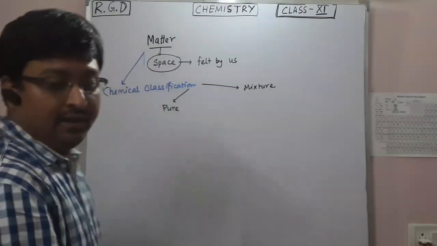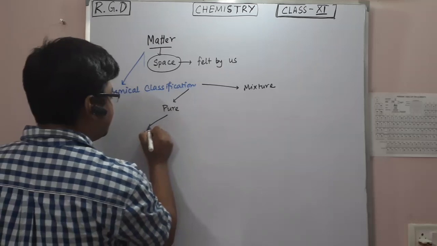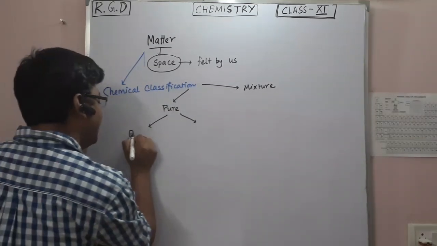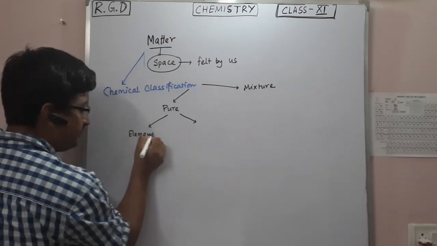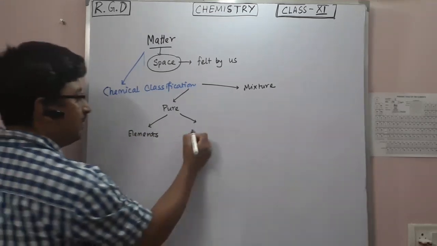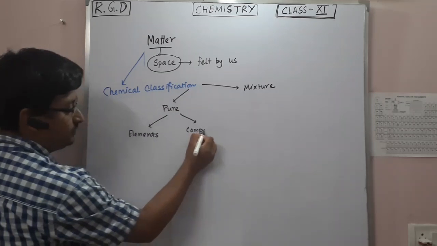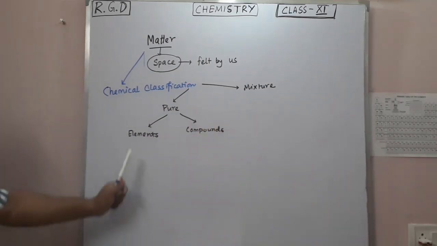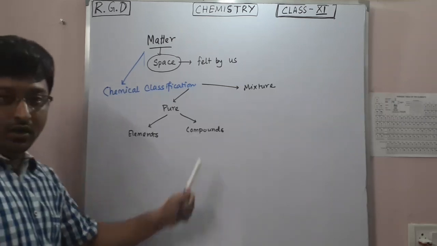Now this pure substance we can classify into two parts. Number one is elements, and number two is compounds.